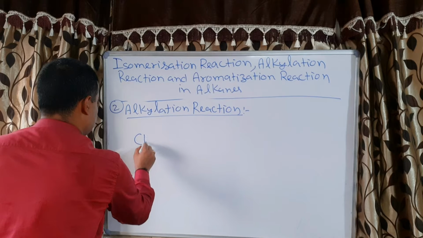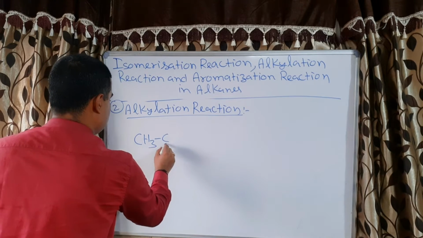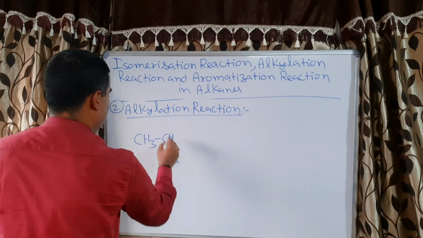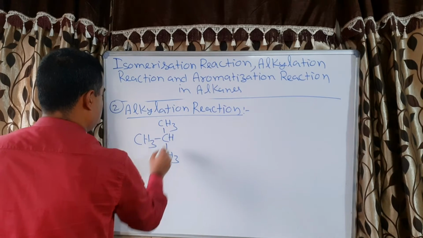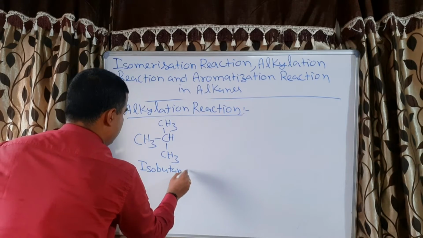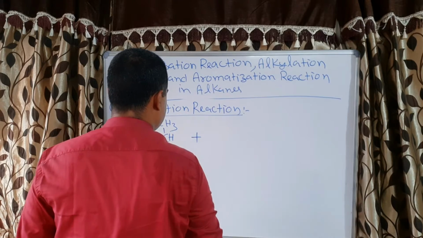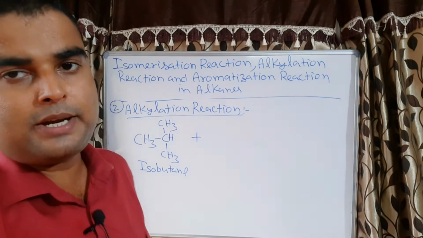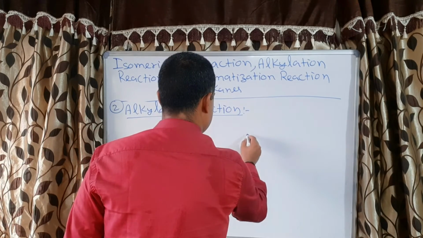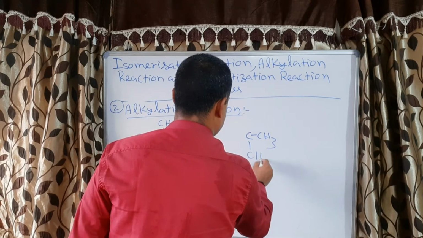When we take one alkane, suppose isobutane, this is isobutane, and when we react isobutane with isobutylene. Isobutylene means iso, one carbon is attached to two methyl groups. So C, CH3 and CH3.